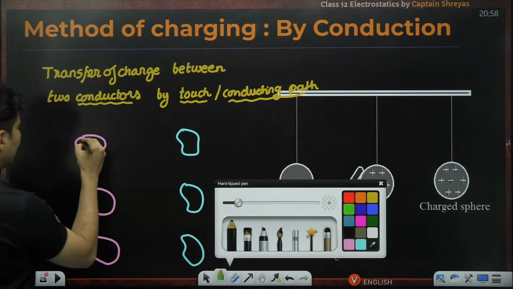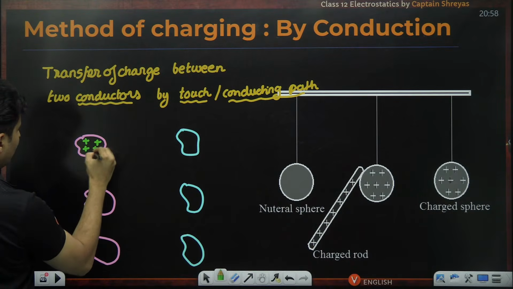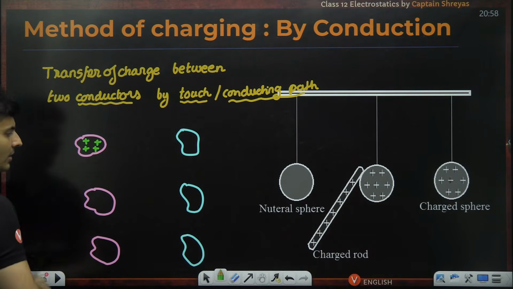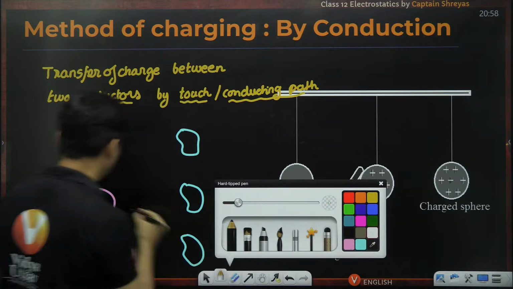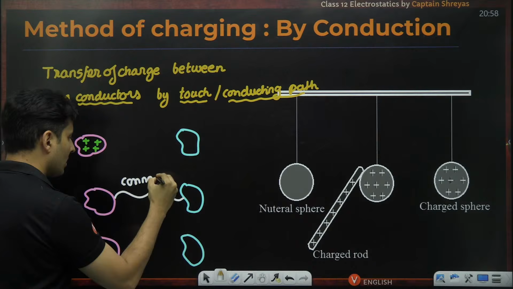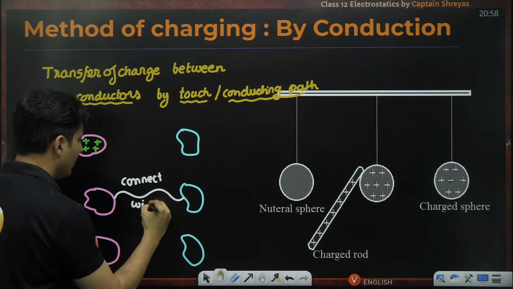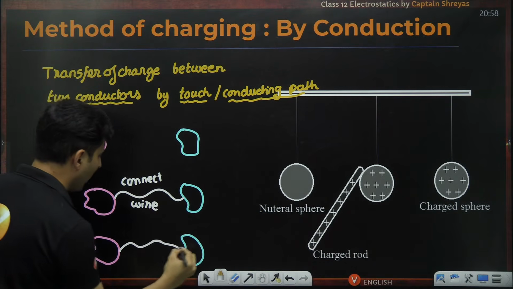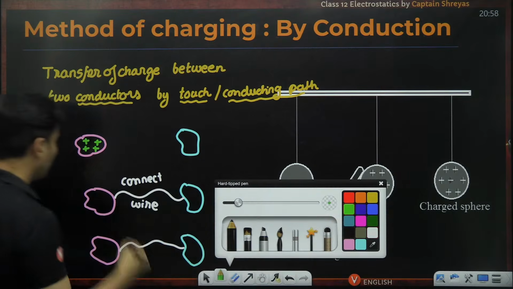So right now, let's say there were positive charges over here. What you do is you connect a wire between them. The moment you connect a wire between them, immediately what will happen?